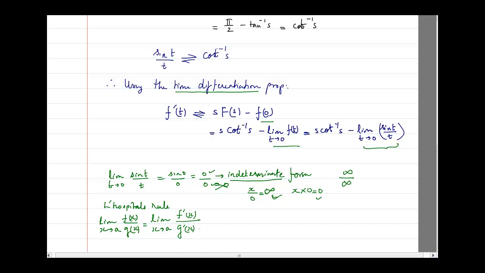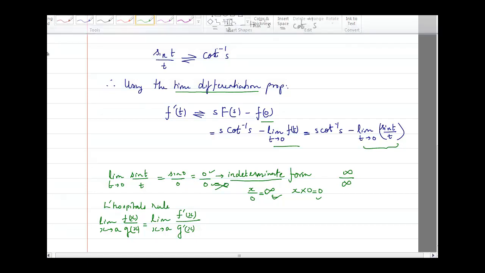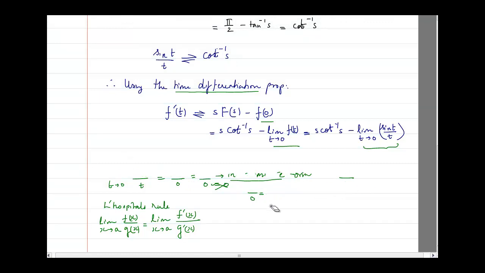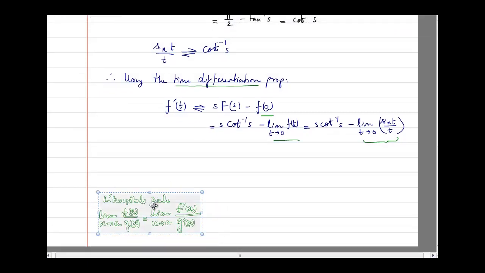So we can use this to solve this. Let me rub off everything and I will keep this one on top, so that now we are going to use only that. So I will write using L'Hospital's rule.